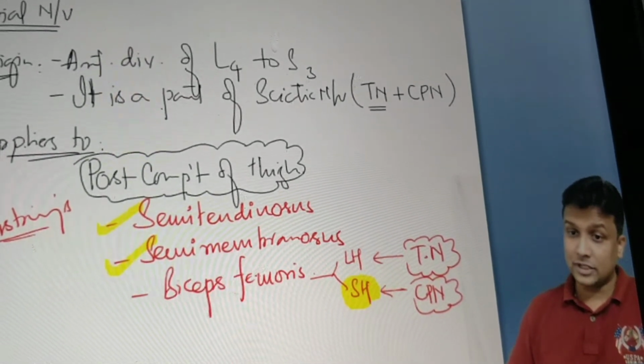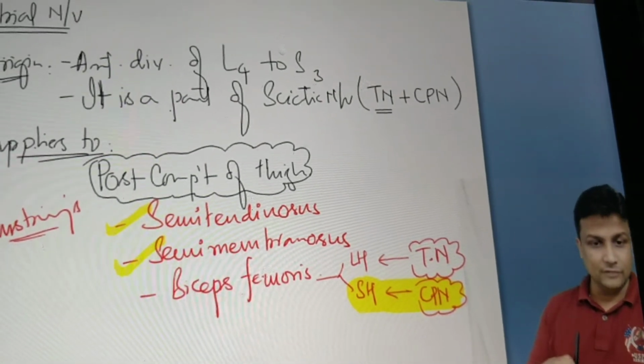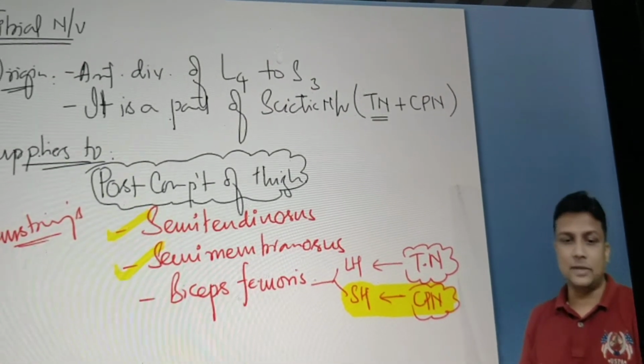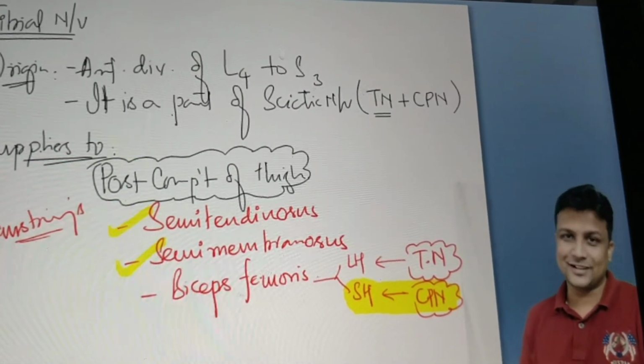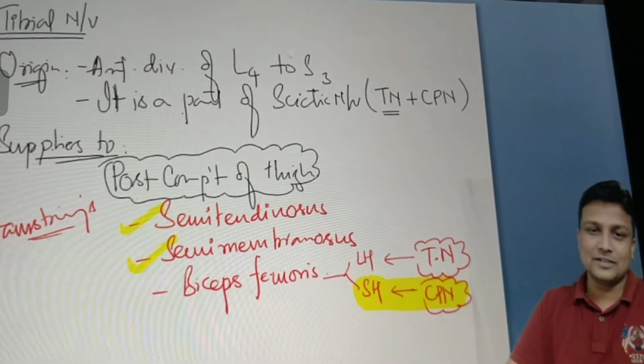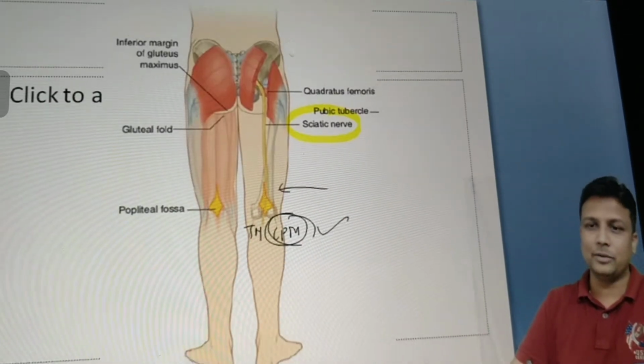इसीलिए तो मैंने पूछा था आपसे, है ना? तो all your hamstring muscles are supplied by tibial nerve, and yes, the short head of biceps femoris will be supplied by common peroneal nerve. अरे यार, इतना simple concept है. Should I tell you how to remember this one? इसको रट्टा मत मारो. Don't mug up. I'll tell you how to remember this one.